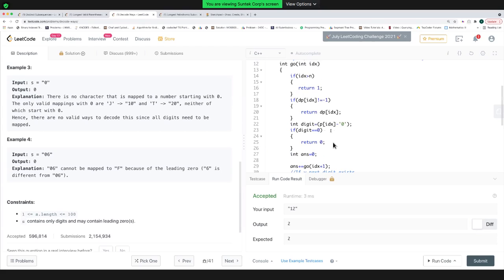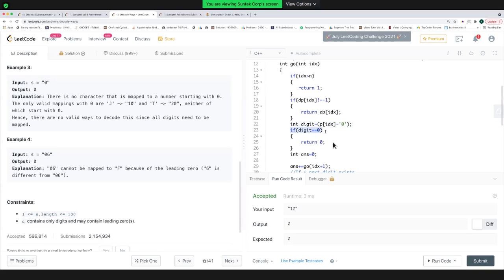Then what I did was I picked the idx digit. I checked what the idx digit is because p is a string. The idx character will give me a character, and if I subtract the character '0', the single quotes denoting a character, then their ASCII values will get subtracted. So let's say this is the character 6, and I'm subtracting '0' from that, then I'll get the integer 6. And I want to work on integers, I don't want to work on strings. So that's why I picked that digit.